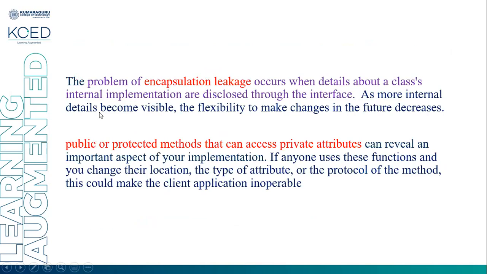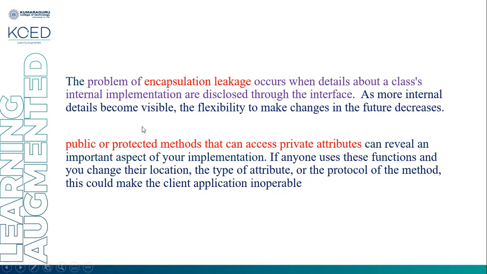The problem of encapsulation leakage is a very important problem. It occurs when details about the class's internal implementation are disclosed to the interface. As more internal details become visible, the flexibility of making changes in future decreases. Public and protected protocol can access the private attribute and can reveal an important aspect of your implementation. If anyone uses this function and you change its location, the type of attribute, or the protocol of the method, this could make the client application inoperable.